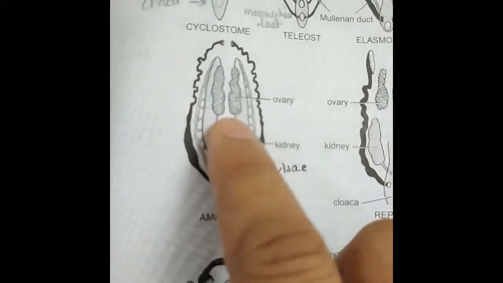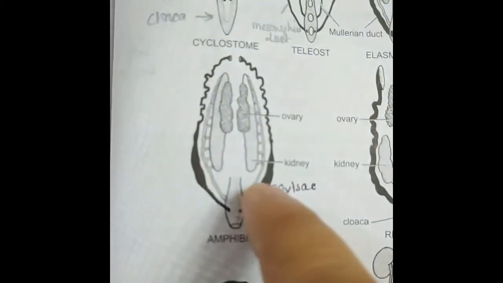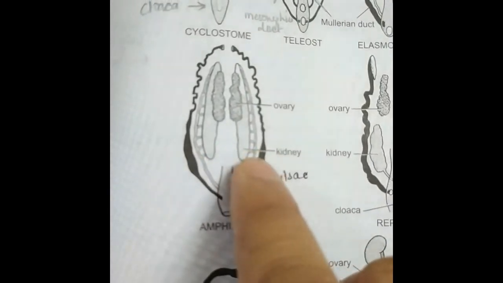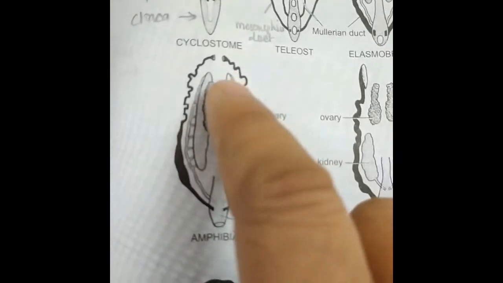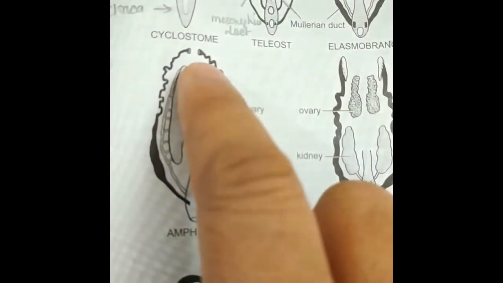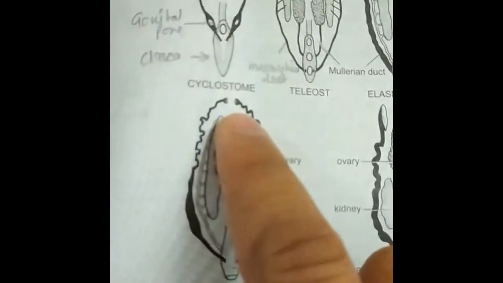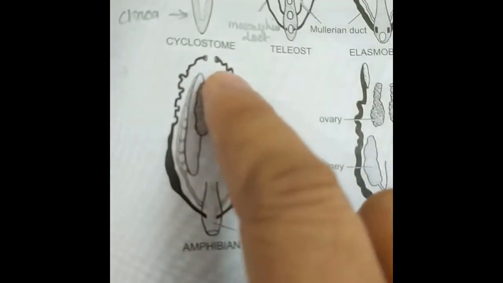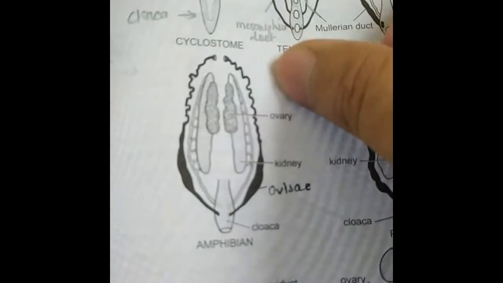They are separate, and you can see there is one pair of oviducts, and the anterior part of each oviduct has a funnel-like structure which receives the ova, and through these convoluted tubules they pass down